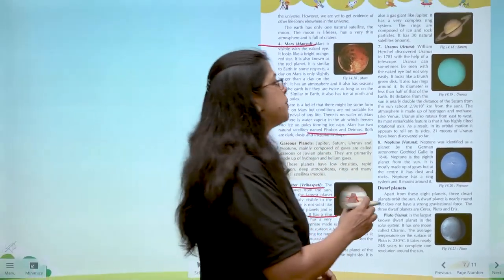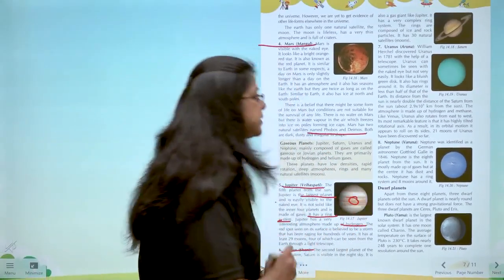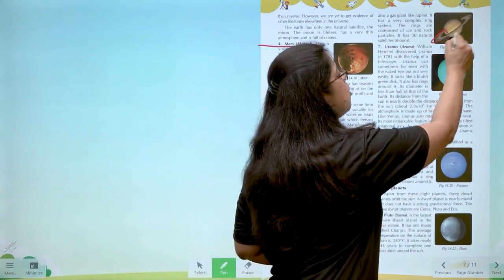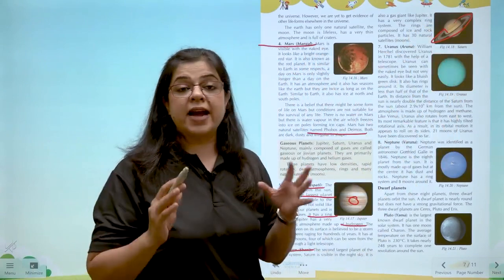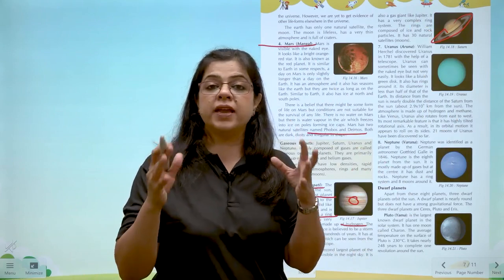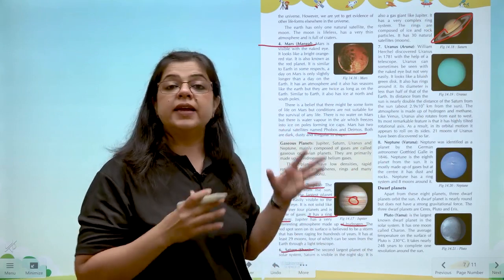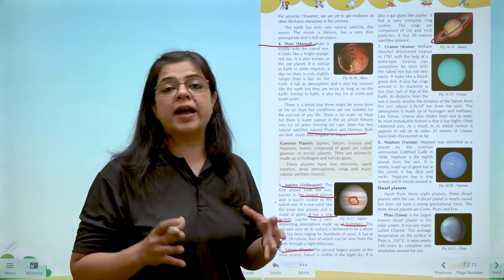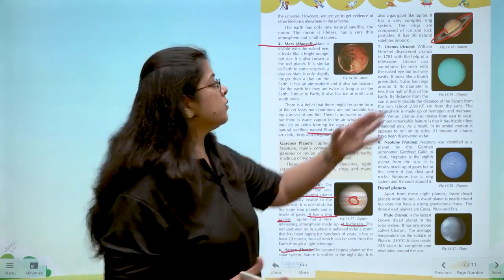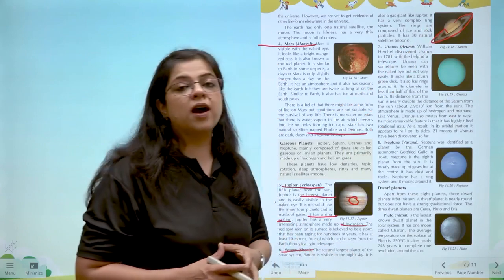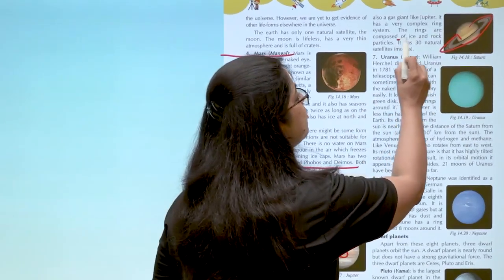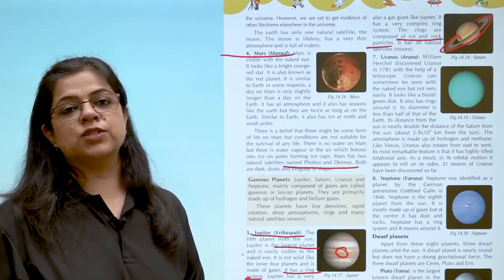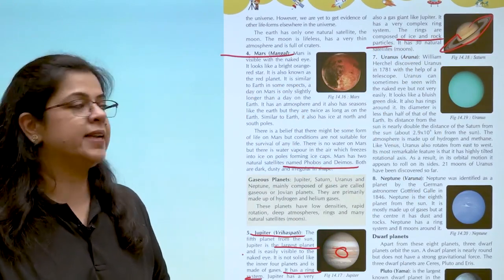Coming to the next planet, which is known as Saturn या शनि. Saturn के आसपास एक बहुत खूबसूरत रिंग है. Saturn is considered to be a very very light planet. It is said that if you put Saturn in a bucket of water, it is so light that it will float. Now the rings that you see around this planet are made up of ice and rock particles. Saturn has got 30 natural satellites.